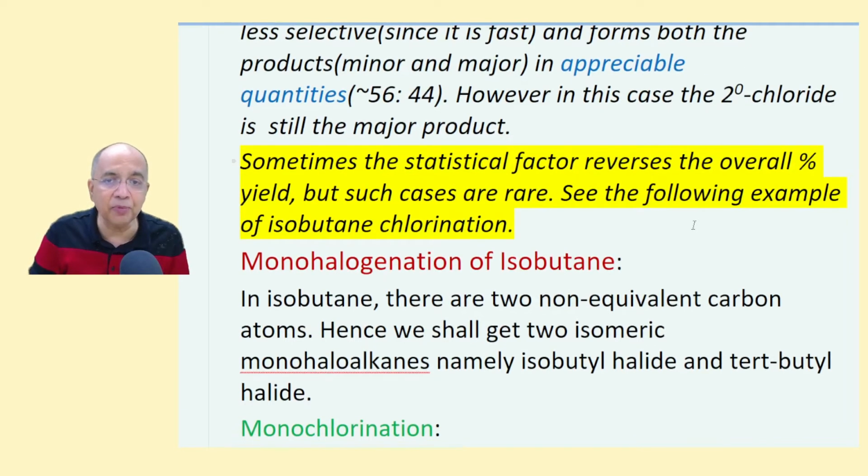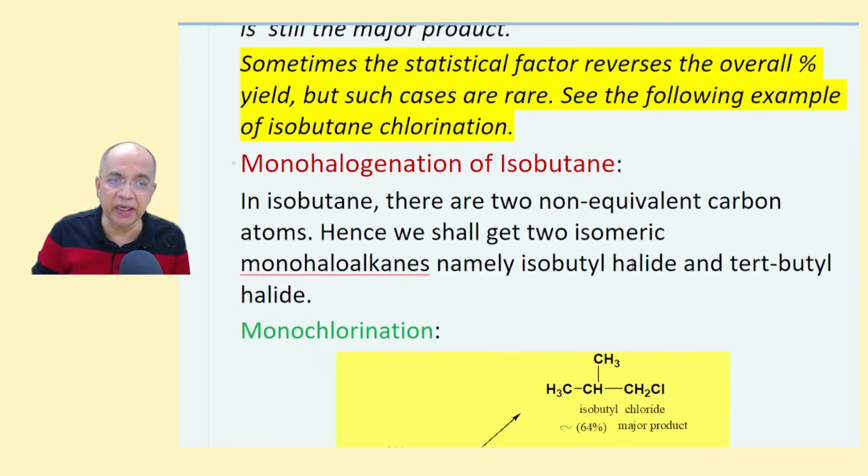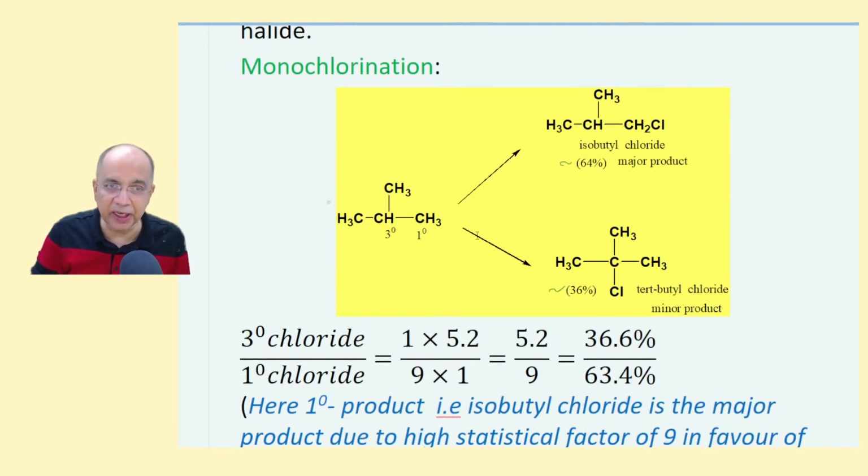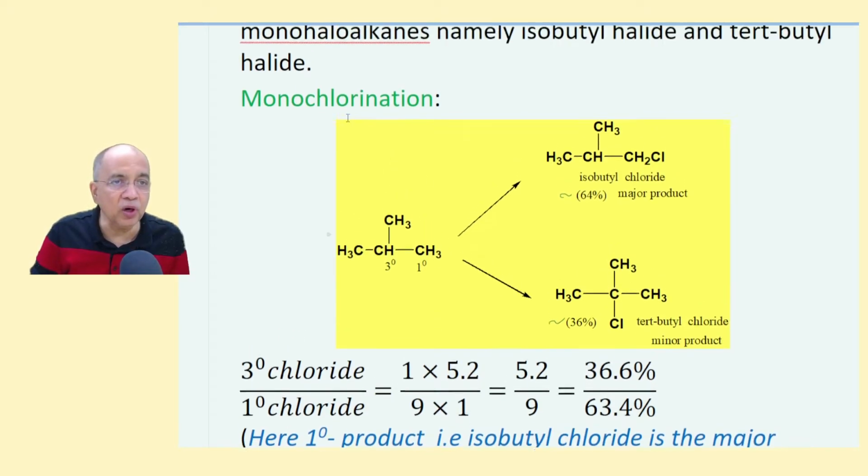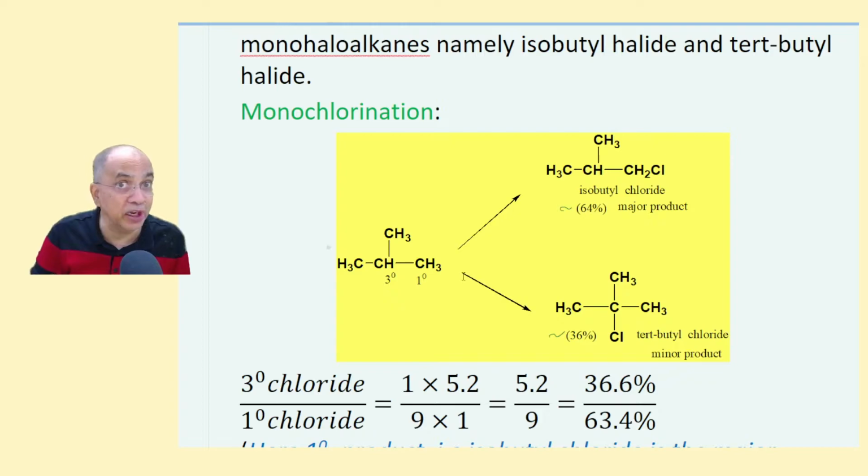The only example that will interest you will be isobutane. The chlorination of isobutane. Only chlorination of isobutane. Let us study it. This is isobutane or 2-methylpropane. You are chlorinating it, monochlorinating, right?